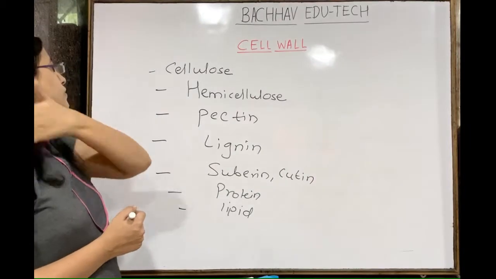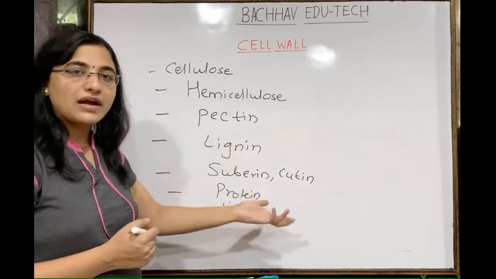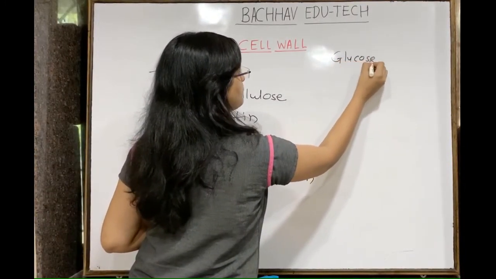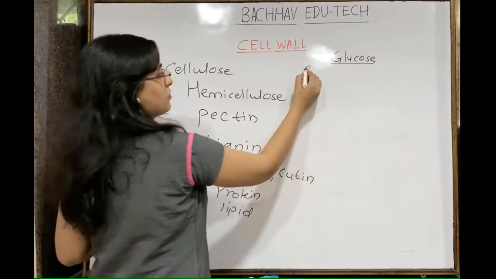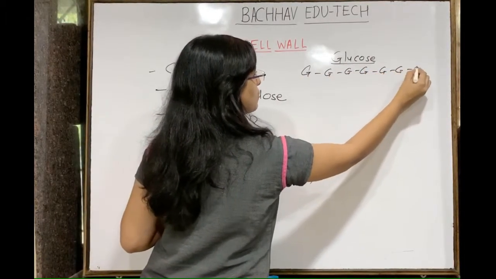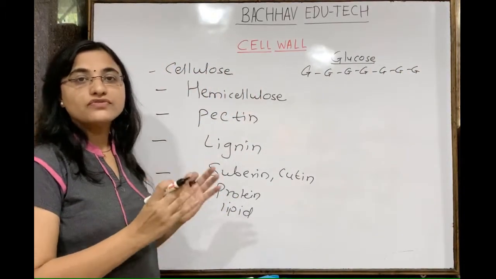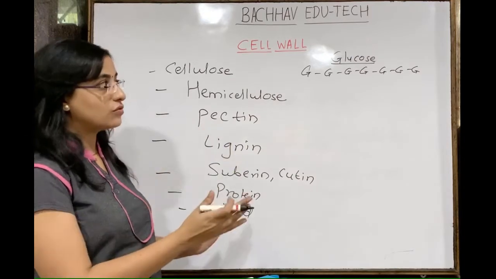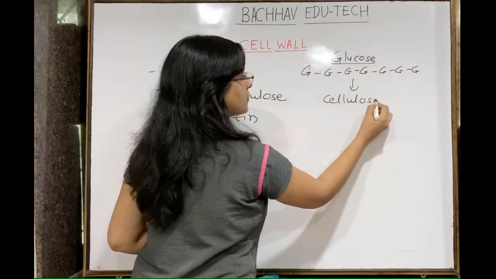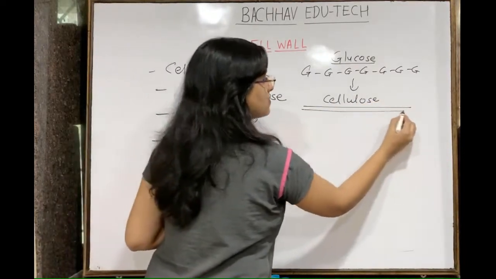So how is this cellulose going to form, and how are all these things going to help in the formation of the plant cell wall? So basically first, a number of different glucose molecules. There is a long chain of glucose molecules. Suppose this is one glucose, another. So a long chain of glucose molecules will be there. It is going to form the cellulose. Suppose 6,000 such glucose molecules come together, they will form the cellulose chain. So this is nothing but the cellulose.